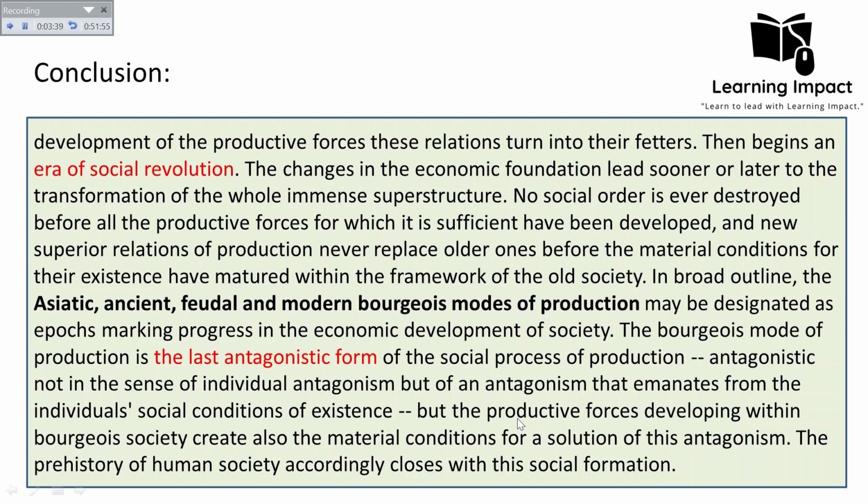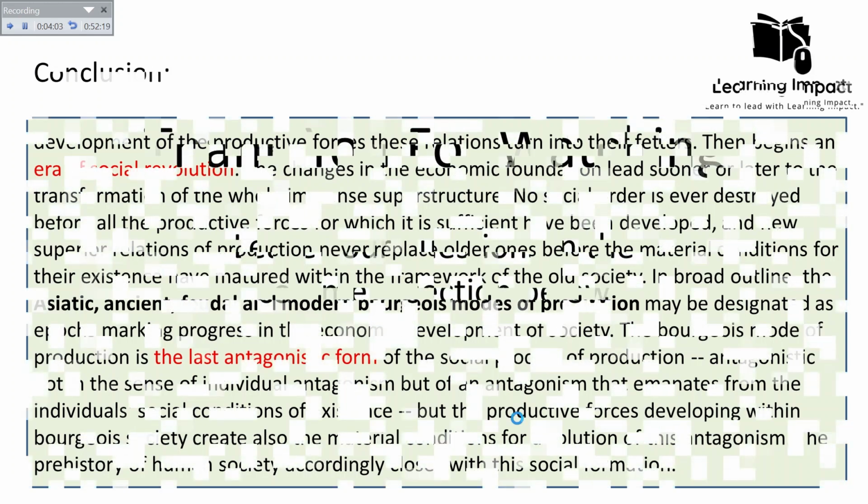So this was all about Karl Marx, his historical materialism, his economic determinism, the concept of dialectic, and all the other basic terminology which we just discussed, that is the modes of production, the means of production, the relations of production. So this was all about Karl Marx's theory of historical materialism and economic determinism.